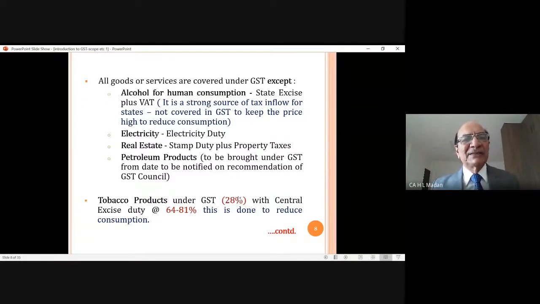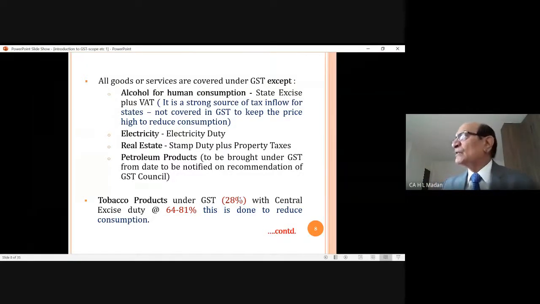Third item is real estate. Real estate means on sale of land, building, houses, etc. The state government charges stamp duty, and they also charge house tax, which is called property tax or municipal tax. So stamp duty plus property tax or the municipal tax is being charged by the state governments, and it is also so far kept out of GST.